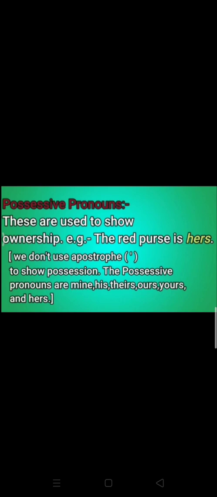hers, his, theirs, mine, ours and yours, these all are known as possessive pronouns because these words show possession. We don't use apostrophe. Make sure. And just keep in mind, whenever we use possessive pronoun, don't use apostrophe. We use these pronouns to show possession. The possessive pronouns are mine, his, theirs, ours, yours, and hers.